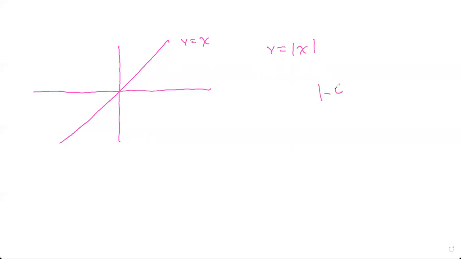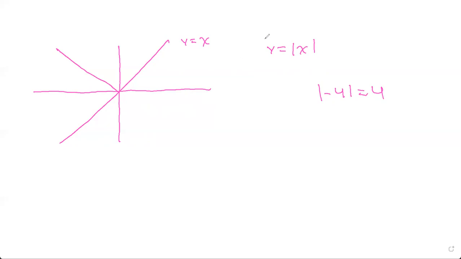Remember I explained minus 4 modulus becomes 4. So that means this part is positive, right? Because it's above the x-axis. So you just reflect it. So this V type of shape is y equals modulus of x.